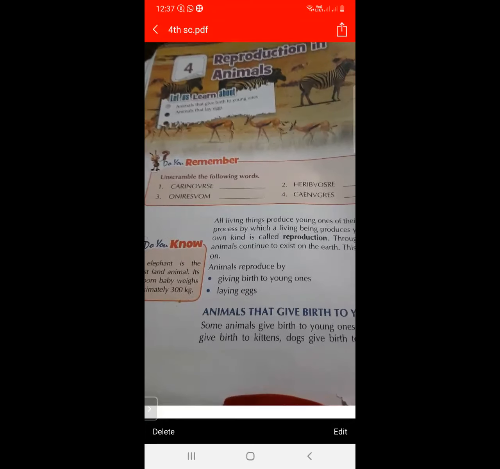So what do you mean by reproduction? As we know, the process of producing a living organism of the same kind is called reproduction. An animal reproduces by two methods: giving birth to the young ones, and second, by laying eggs. So these are the two methods of reproduction.